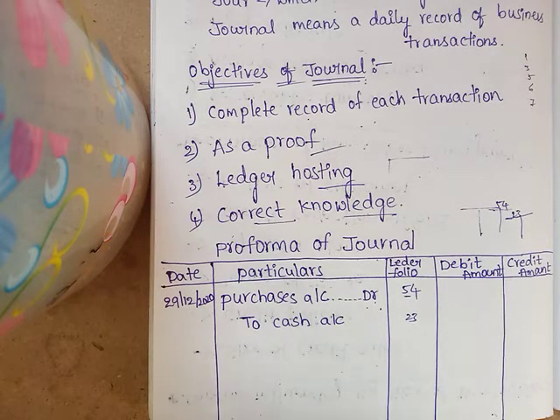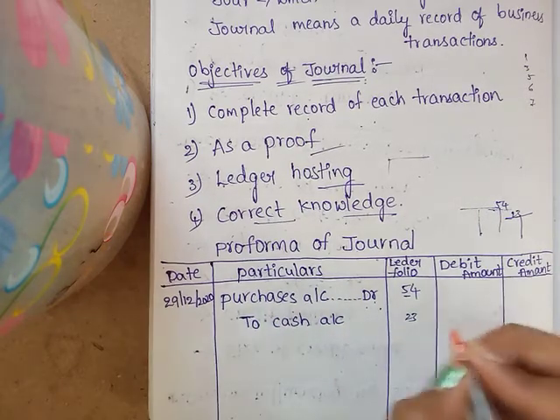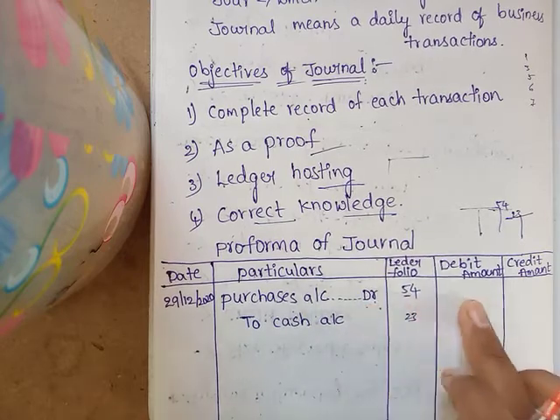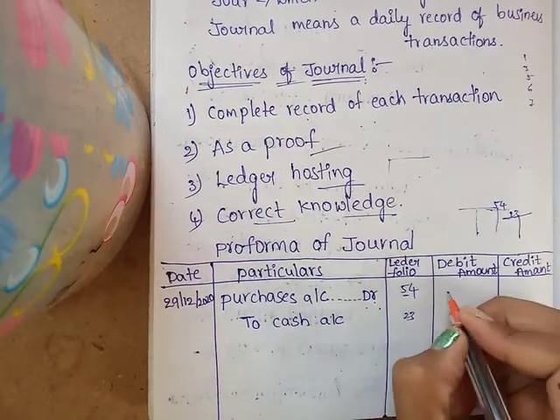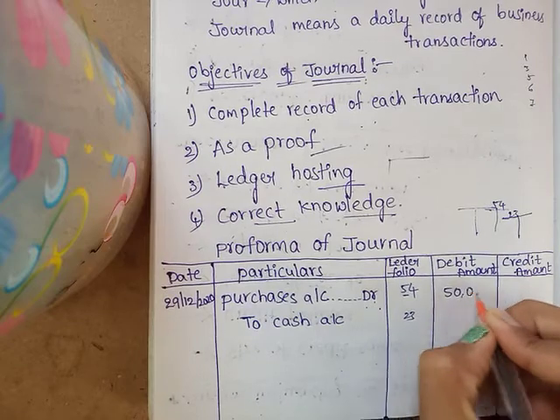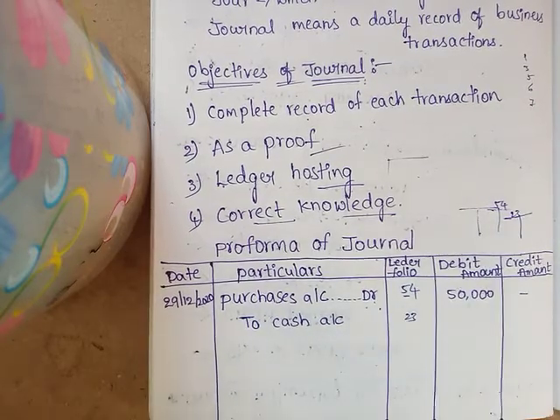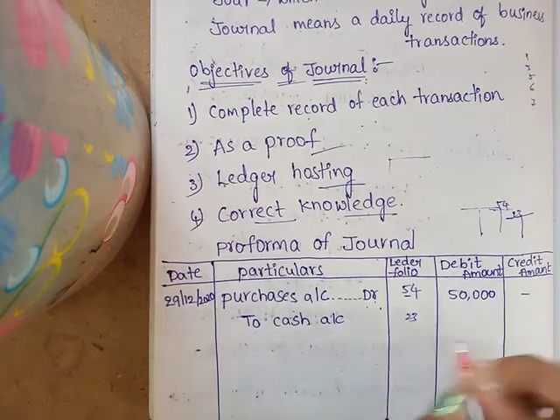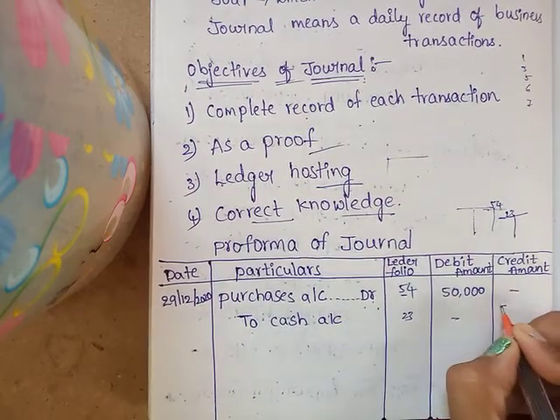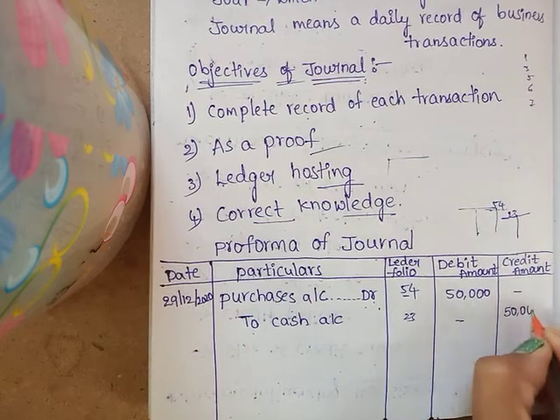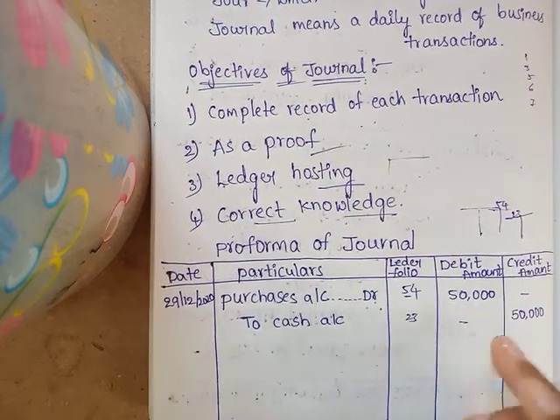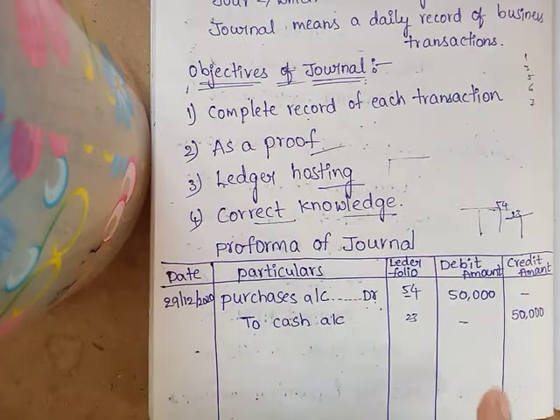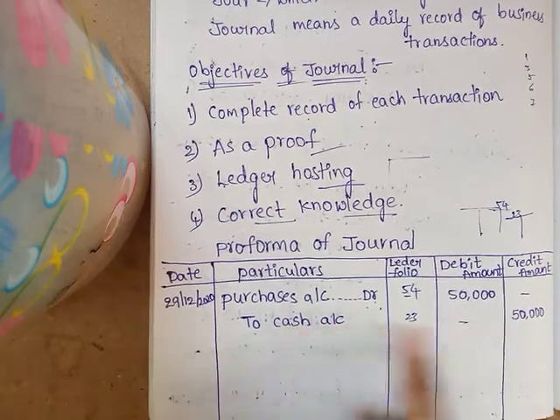Next is the debit amount. The amount is 50,000, and only in the debit column, where we write debit, we have to write the amount, rupees 50,000, not in the credit column. Next, for the cash account, To means it is a credit, so we write the amount in the credit column. After writing these amounts we must tally debit and credit: 50,000, 50,000. This is the way we write the entry.